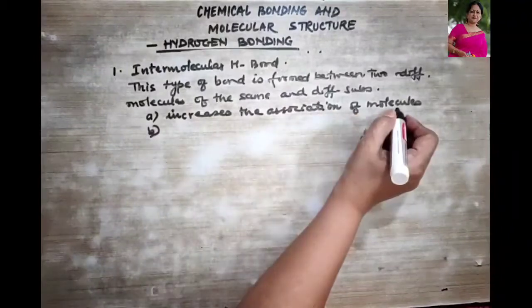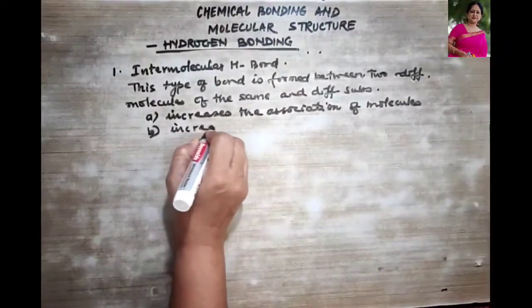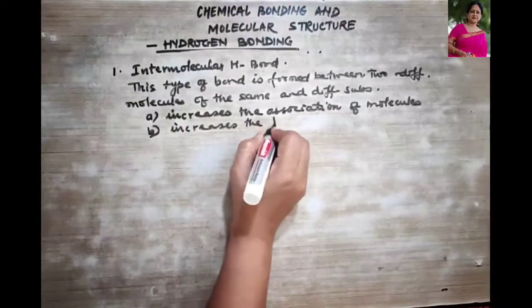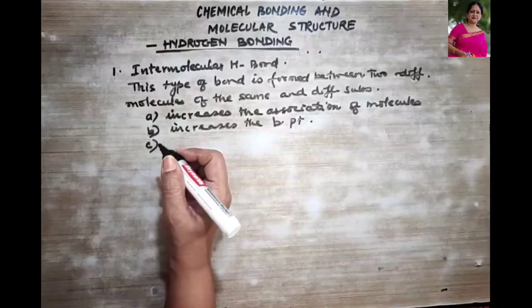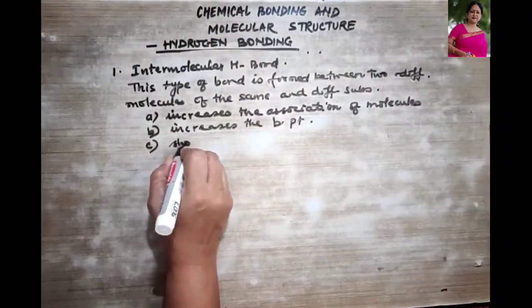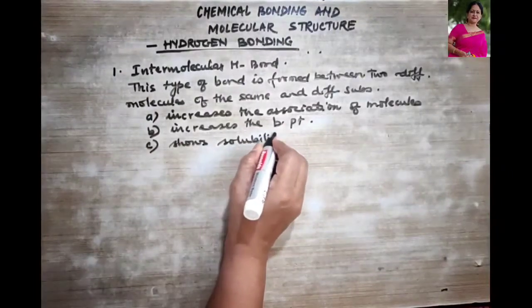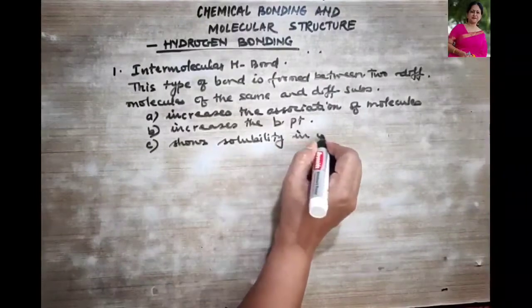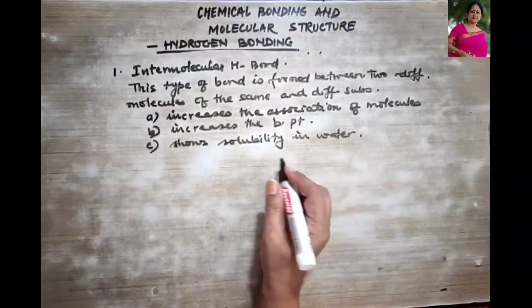And since it increases the association of molecules, it also increases the boiling point, right? And what else? It also shows solubility in water. Now let us talk about some examples.